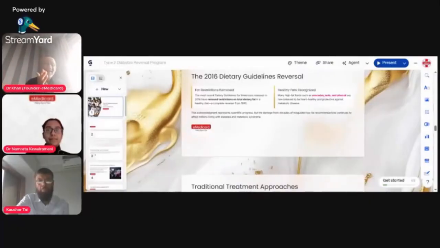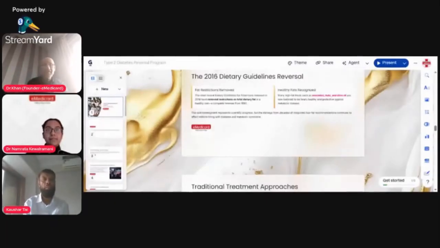Before, they said these are not good foods, like avocado, nuts, and olive oil. They made them villains in the 1970s, and we stopped eating them. And ghee, which is clarified butter, they said it's a villain. No, it's not at all. You're going to see that. We're getting amazing results with this. But in 2016, they changed it. So now, what are the traditional treatment approaches?